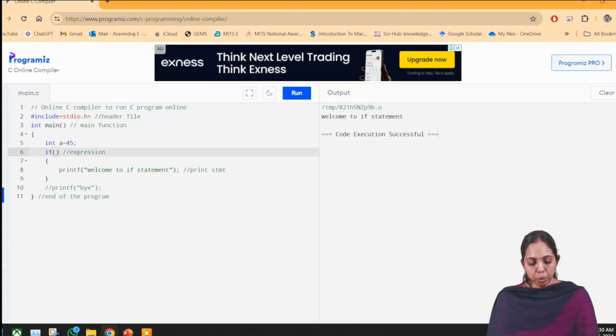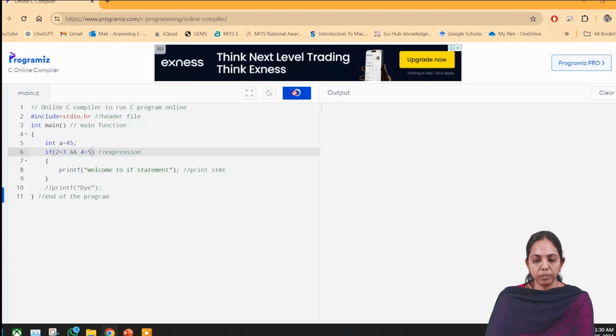Now I will use 3 greater than 2 greater than 3, 2 greater than 3, and 4 less than 5. First we will see what will be the output for this one.